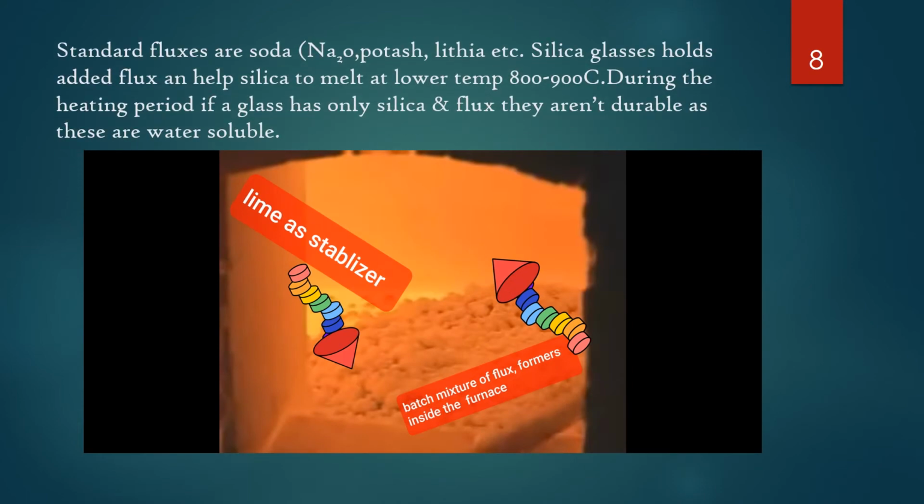Standard fluxes are soda, lithium, potash, silica. Glass with added flux can help silica melt at a lower temperature, that is around 800 to 900 degrees centigrade. During the heating period of a glass, if a glass has only silica and flux, they aren't durable, as these were water soluble.